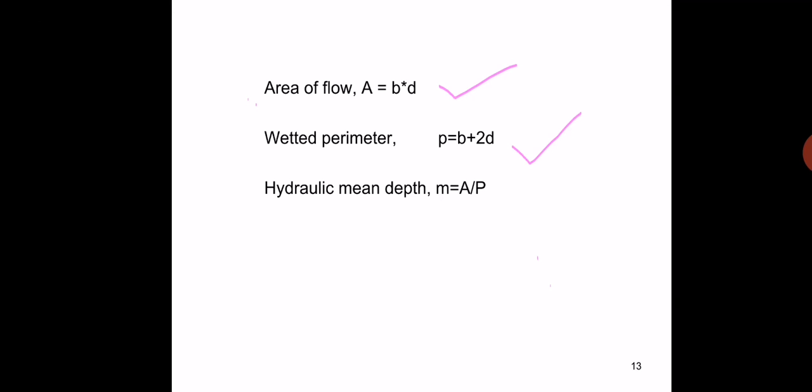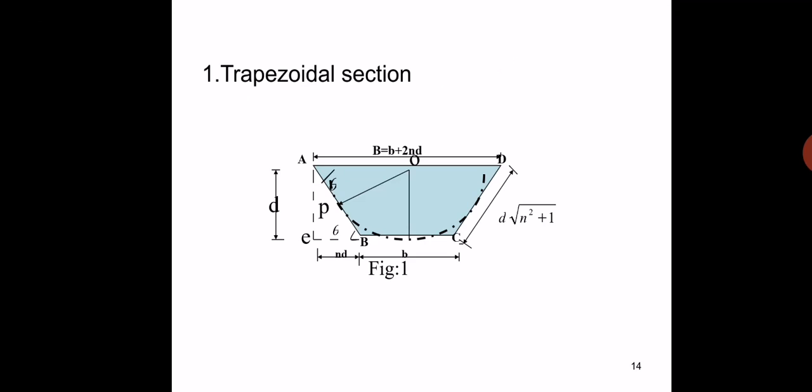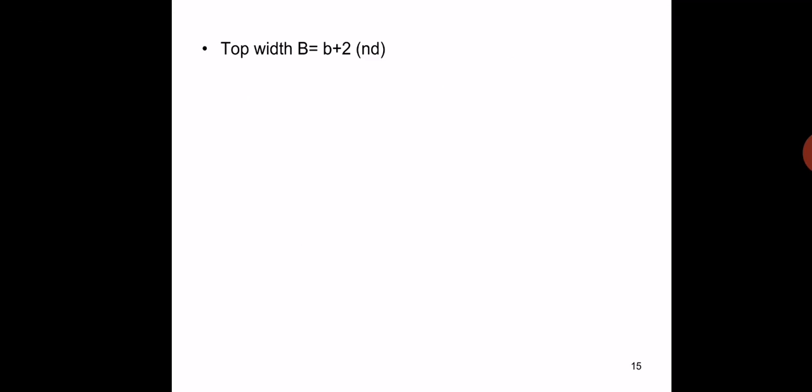The hydraulic mean depth means it is the ratio of area of the cross section to the perimeter of a rectangular channel section. So that is B into D by B plus 2D for a rectangular channel section. Whereas in the trapezoidal section, already we derived in the class, the top width, it is denoted with capital B, that is B is equal to b plus 2 into n into d. Here n is the slope, small b is the width of a channel section, small d is the depth of a channel section.